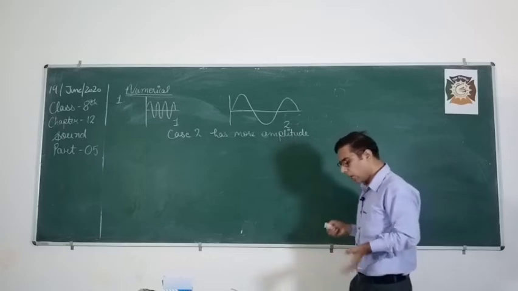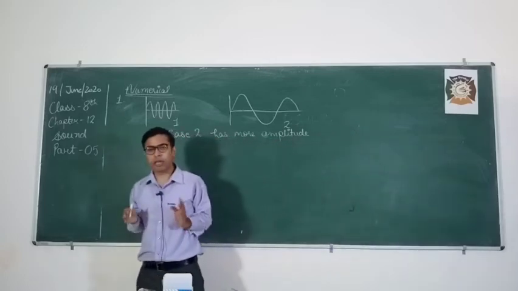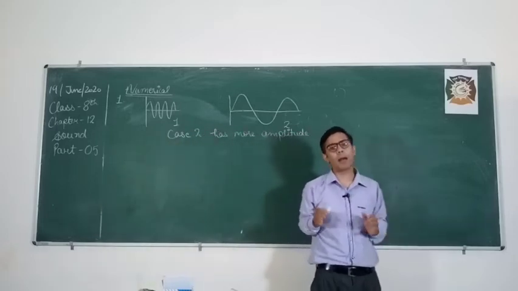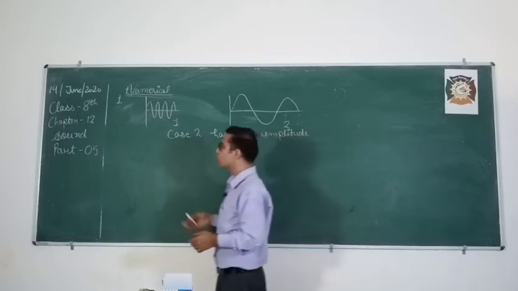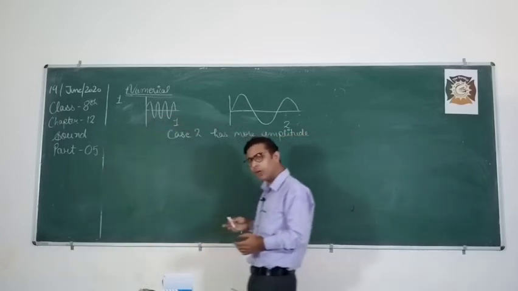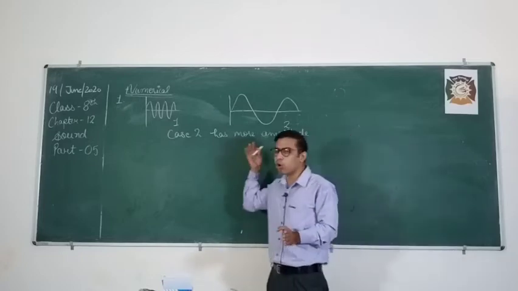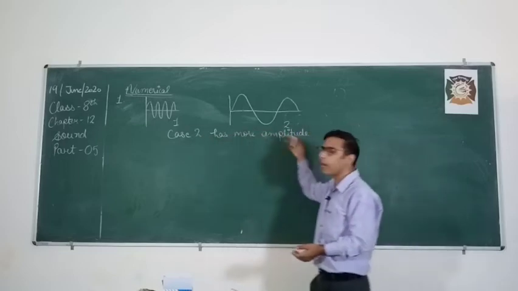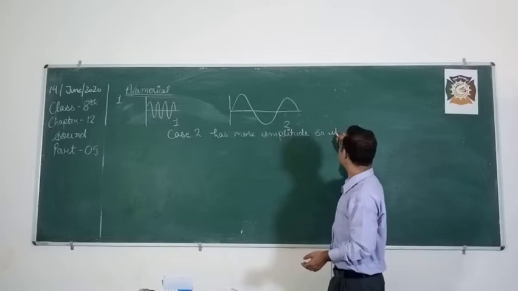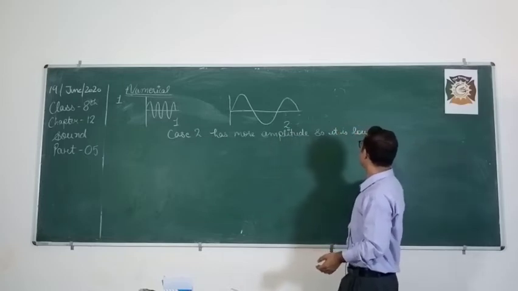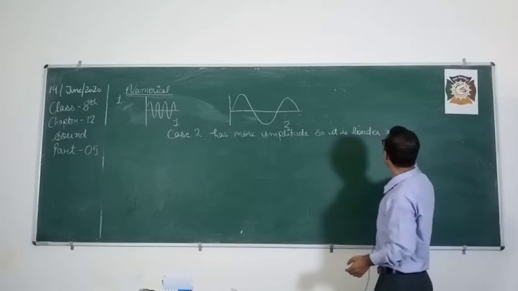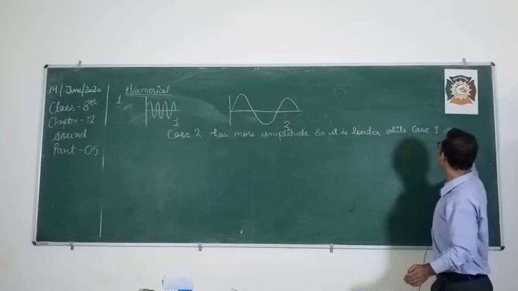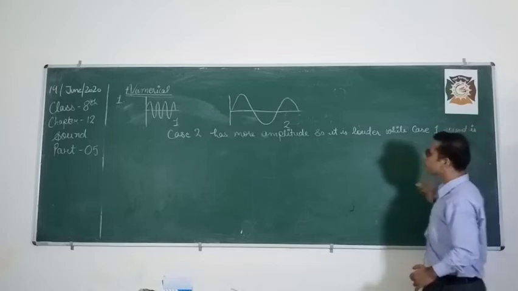Understood students? Based on that, in our last class we also studied what is loudness. Loudness is that property of sound which depends upon amplitude. So among these two waveforms, if I ask you which has more loudness or which is louder, what will you say? Case 2 has more amplitude, so it is louder, while in case 1, the sound is feeble.